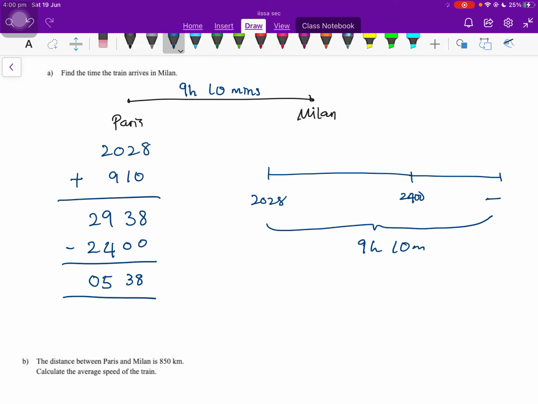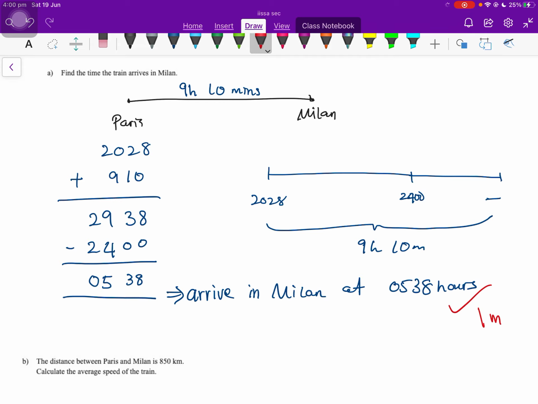So they will arrive in Milan at 0538 hours. Okay, this question is worth 1 mark. So if you get this answer with the correct working, you get 1 mark.